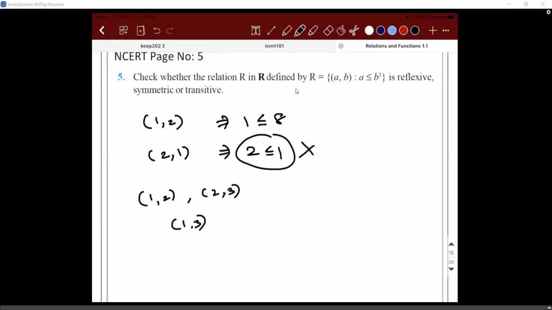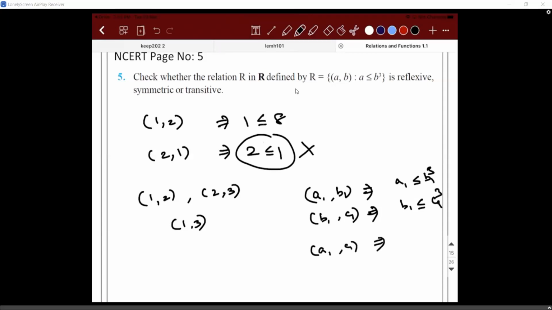But is there any case where you can say that it is not transitive? So if at all I take (a1, b1) belongs to R, then what does it imply? a1 is less than or equal to b1 cube. Then if I take (b1, c1), then will (a1, c1) exist?